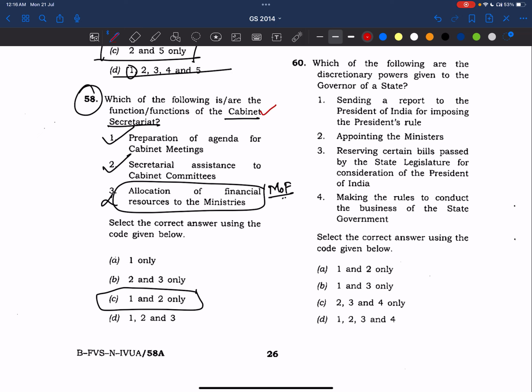So what are the important things to be learned? We need to make notes on the Cabinet Secretary. A few basic notes, that's enough. And see, cabinet committees have also been asked. So that's it, friends.